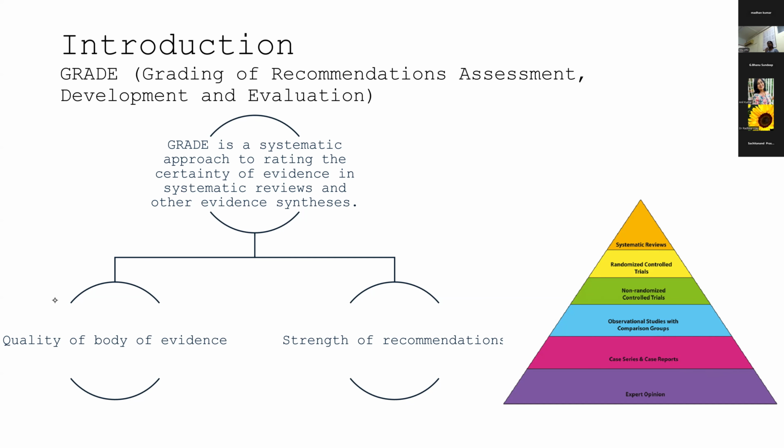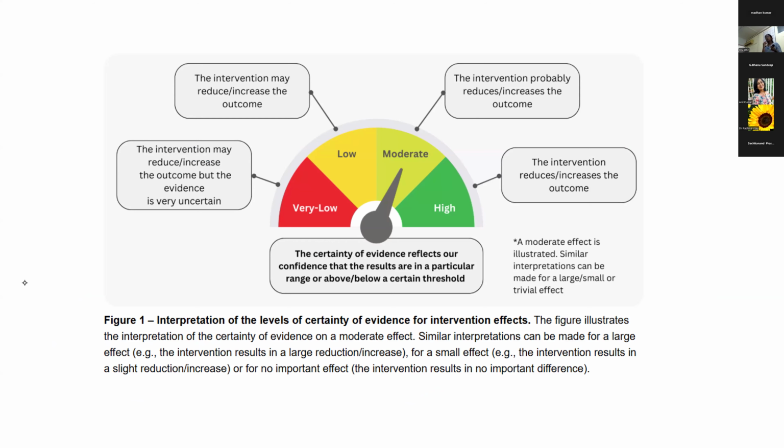If you look at the final output for the certainty of evidence, you can have high quality evidence, moderate quality evidence, low quality evidence, and it could be very low. If it's high, your final interpretation is that the intervention reduces or increases the outcome. If the certainty of evidence is moderate, then you must use the phrase probably: the intervention probably reduces or increases the outcome. If the certainty of evidence is low, the intervention may reduce or increase the outcome. And if it's very low, you must mention that the quality of evidence is very uncertain.